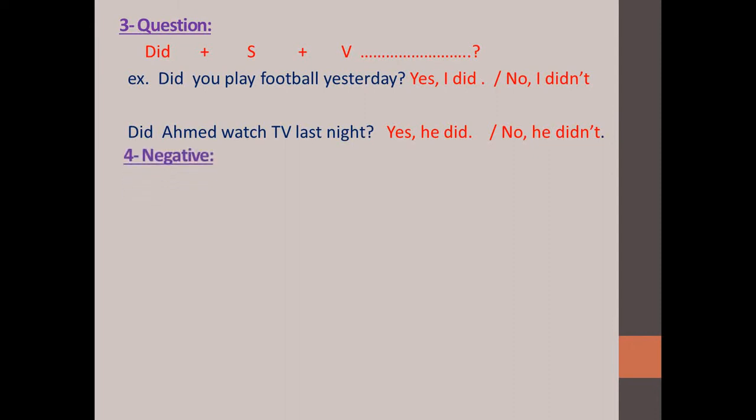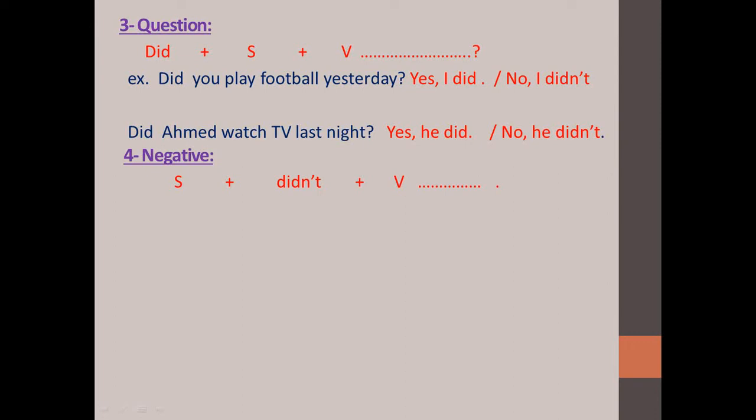Okay, let's move to number 4 on the past simple, which is negative. How can we make negative in the past simple? Okay, very good: subject plus didn't plus verb, not the second conjugation here.